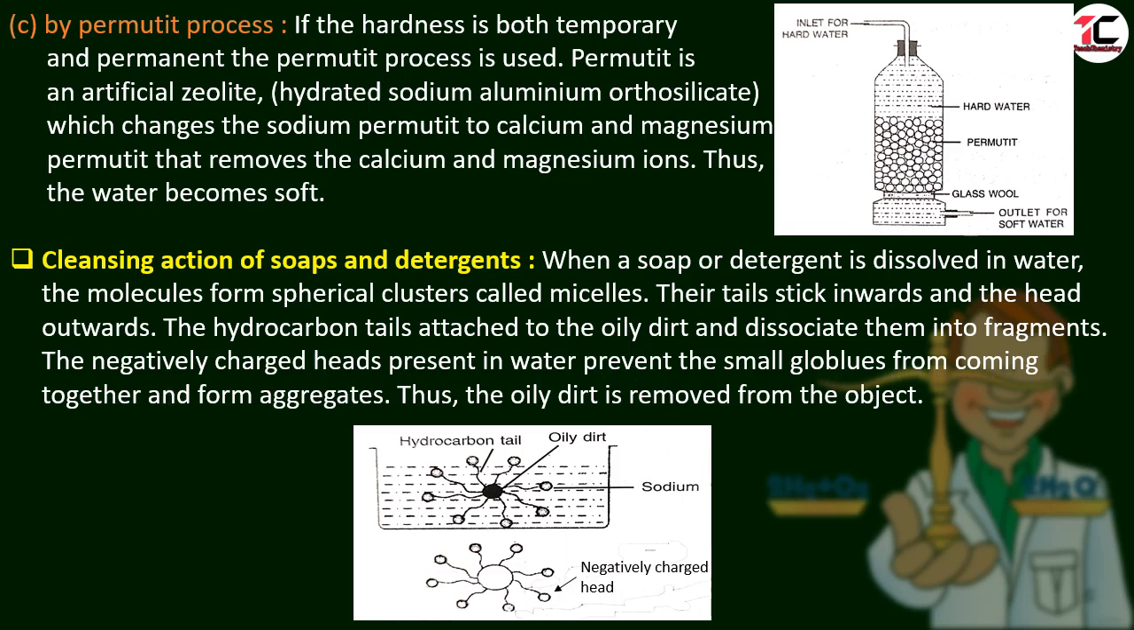Let us see in the diagram. The tail part is attached to the dirt particle or oily particle, and the tail part will dissociate it, and the head part prevents the particles from coming close together. Thus, the oily part is removed from the object after rinsing.